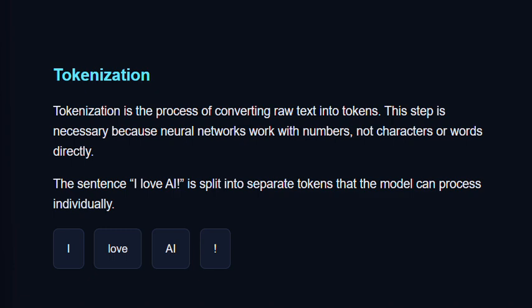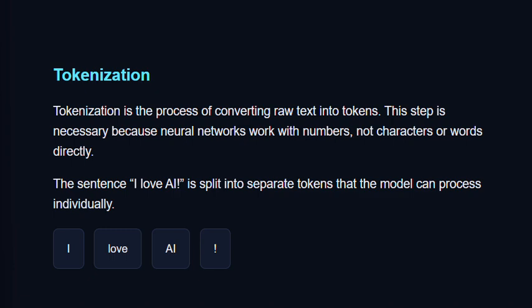For this, we have something called BPE, or byte pair encoding. This is a very common tokenizer. So what is the process? It starts with each character as a token. Then it finds the most frequent pair of tokens and merges them into a new token. It repeats until we have a desired vocabulary size, like from 25,000 to 100,000 tokens, right?